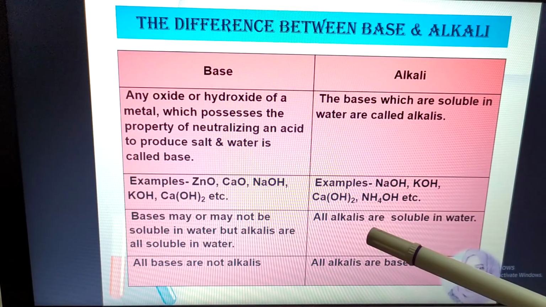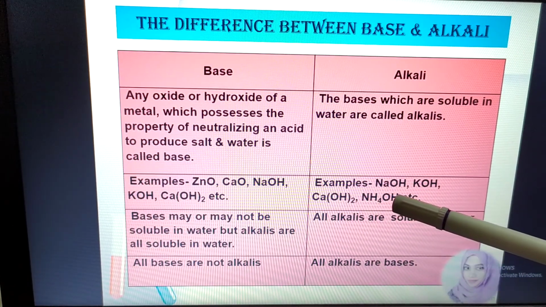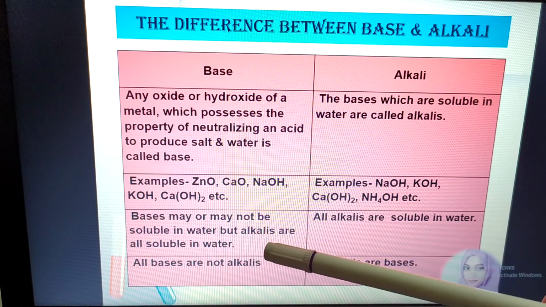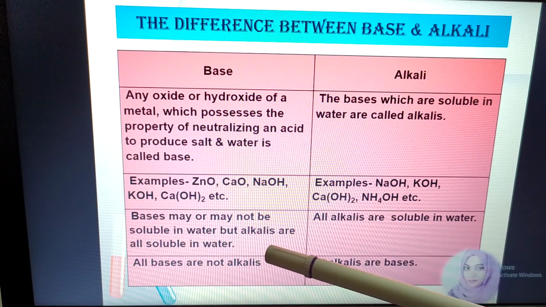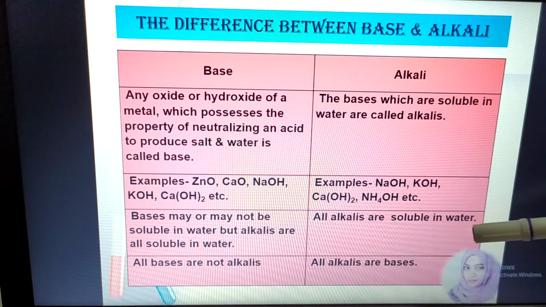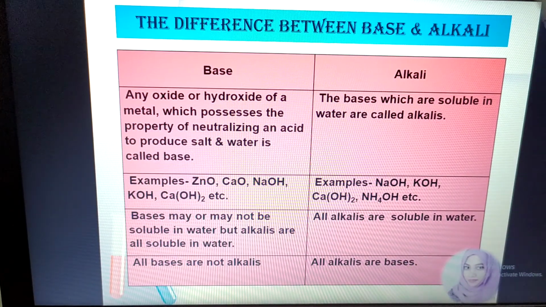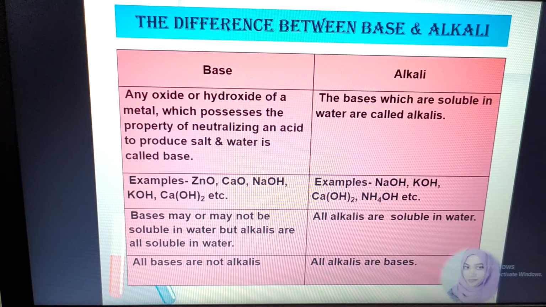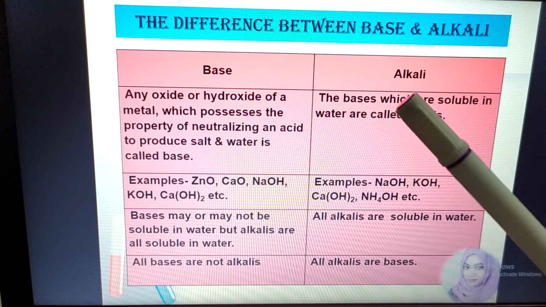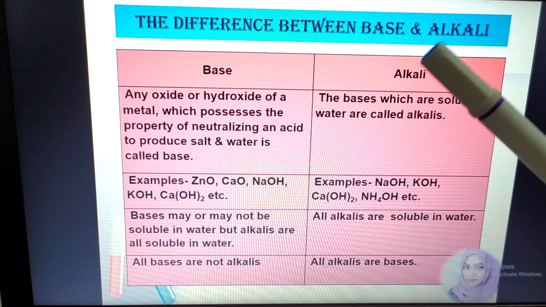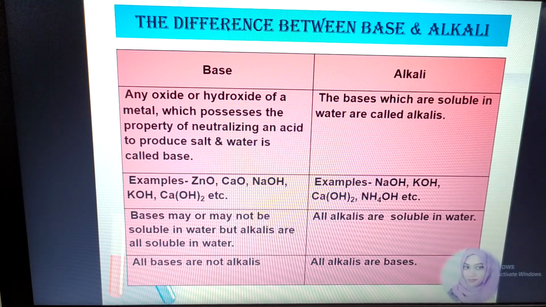So here I have written examples. These are also base, and base may or may not be soluble in water, but all alkalis are soluble in water. So all base are not alkali, all alkalis are base. One thing, it is a technique, because at your level you do not need much explanation. If I start explanation of this topic, it will take huge time.